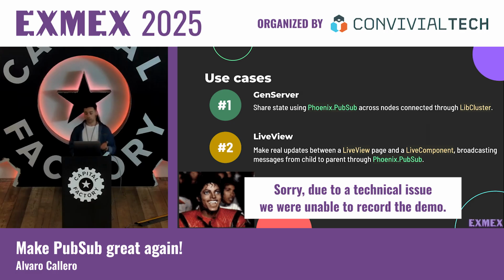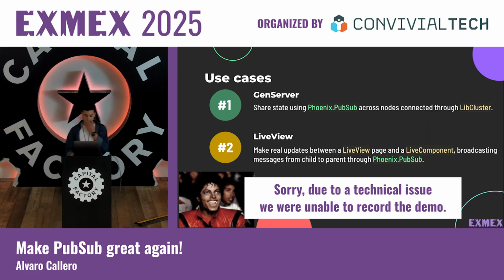Okay. In terms of the child component, the live component, in the render function, as I mentioned before, we have the form to add new cars. So we are going to have 2 inputs, one for the brand of the car, one for the model. So every time we create a car, we save it into the database and we call our function broadcast. So every time a new car is created, then we're going to be sending a message to the parent.